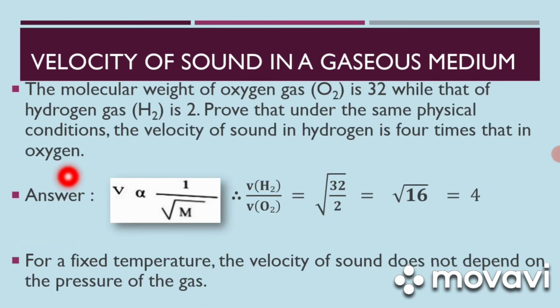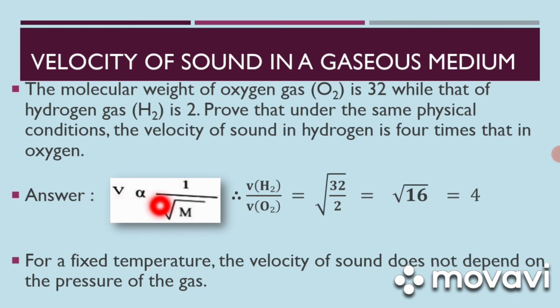Let us study the following example. The molecular weight of oxygen gas O2 is 32, while that of hydrogen gas H2 is 2. Prove that under the same physical conditions, the velocity of sound in hydrogen is 4 times that in oxygen.